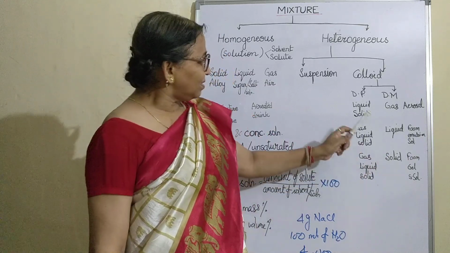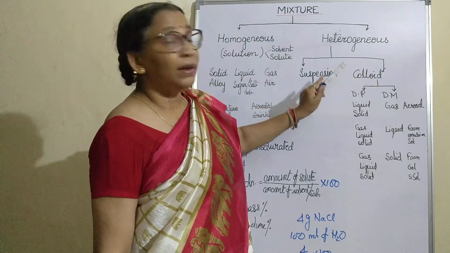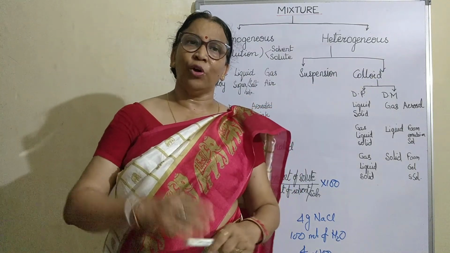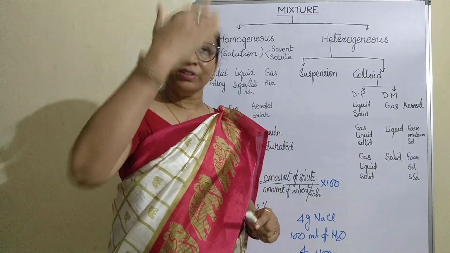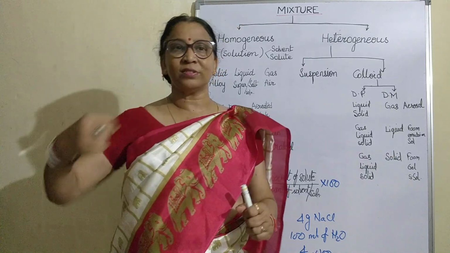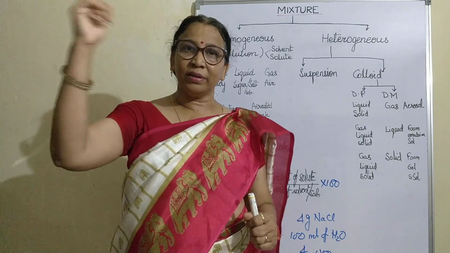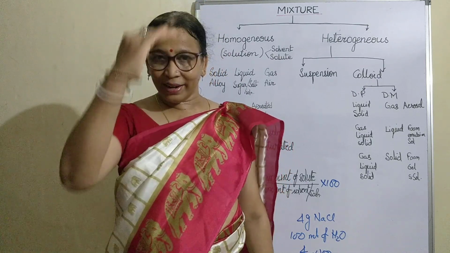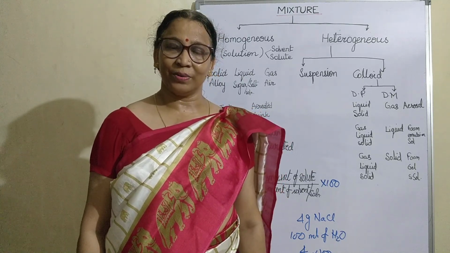So this is the way we can say that colloid, like the very good example of colloid is the forest canopy. In the forest canopy, you can see the sunlight passing through. And in that light path, you can see the dust particles moving. So that is an example of colloid.